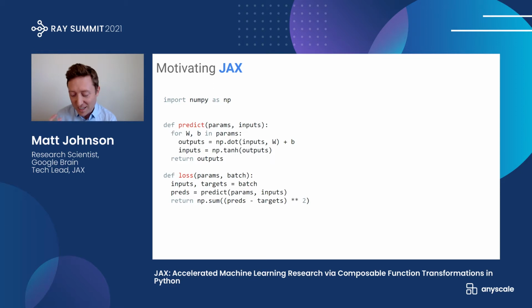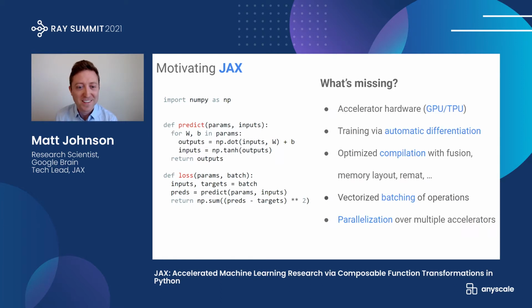And so you might ask, if it's so easy to express the programs involved in neural networks with just NumPy, what's missing here? What else do we need? One thing we need is the ability to use accelerator hardware like GPUs and TPUs. But that's just the start. We also need things like efficient automatic differentiation for doing optimization and training.